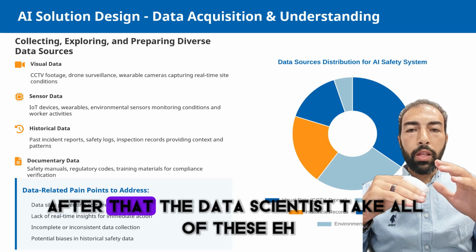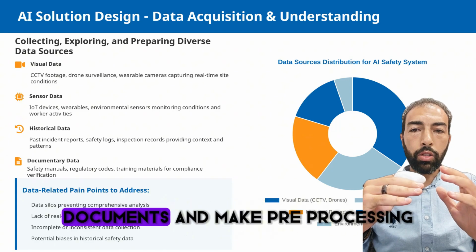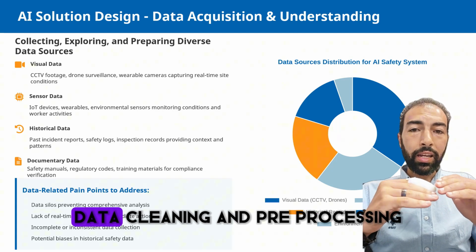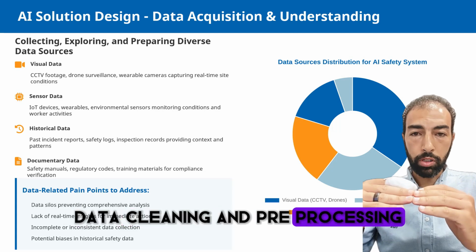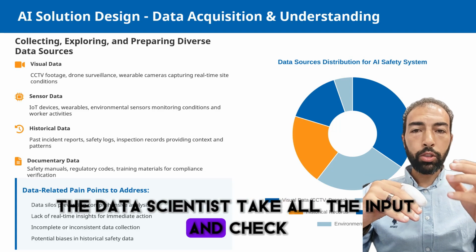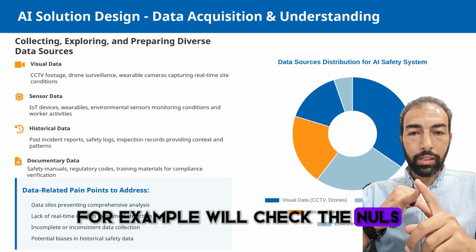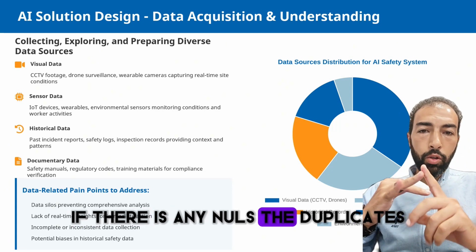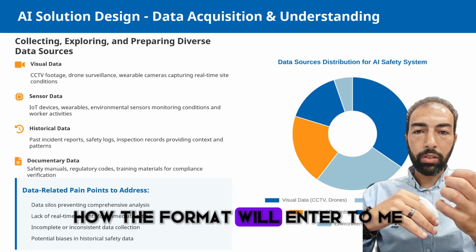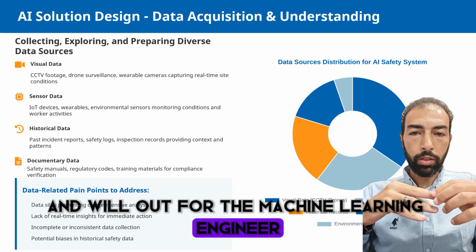After that, the data scientists take all of these documents and do data cleaning and pre-processing. They take all the input and check, for example, for nulls, duplicates, and the format, how the data will enter and come out for the machine learning engineer.